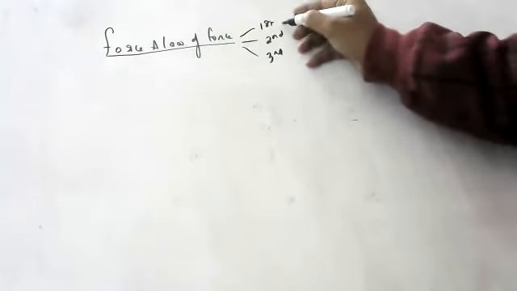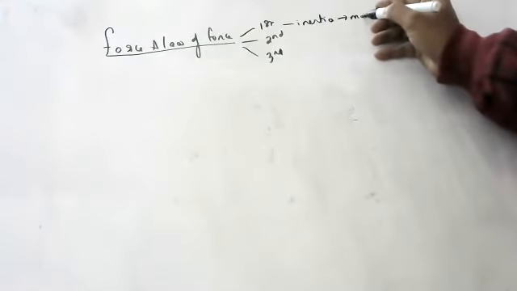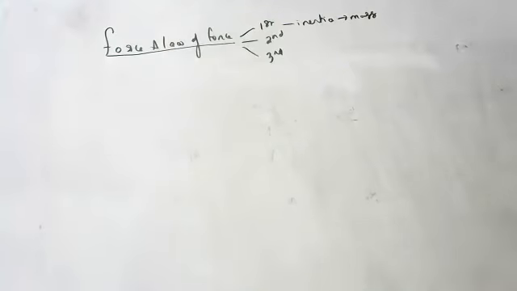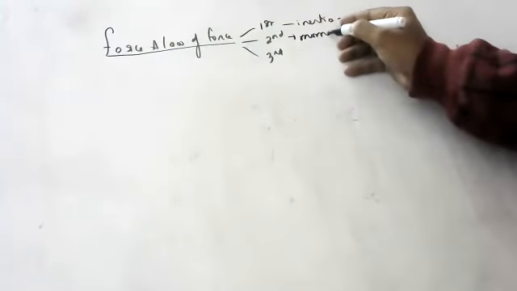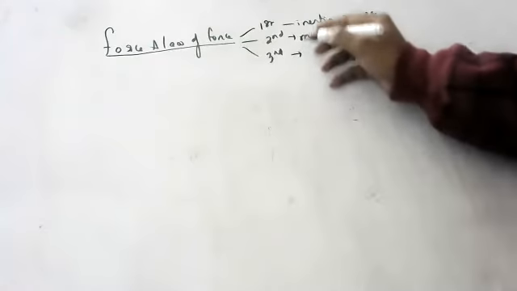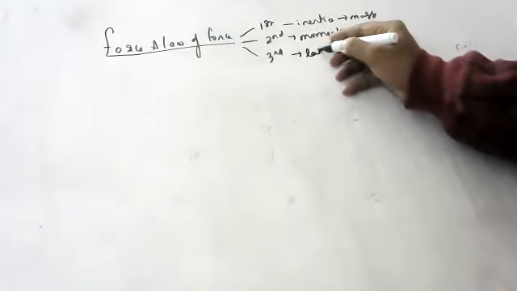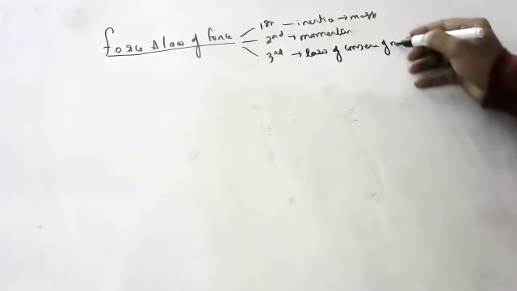Newton's first law gives the concept of inertia. Inertia is the measure of mass. Newton's second law gives the concept of momentum. Newton's third law gives the concept of the law of conservation of momentum.